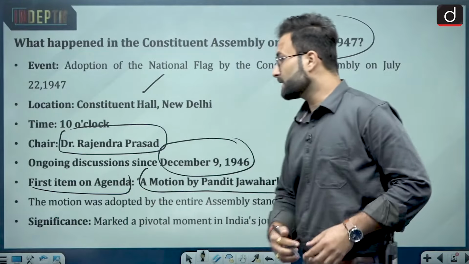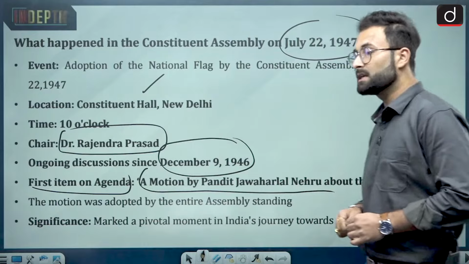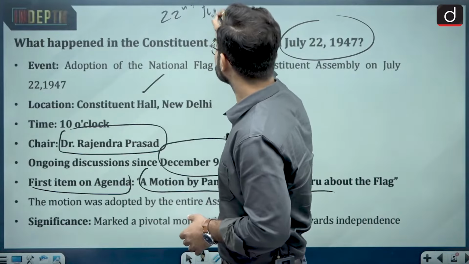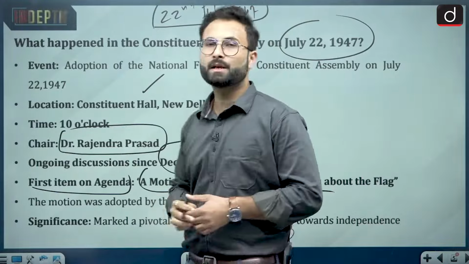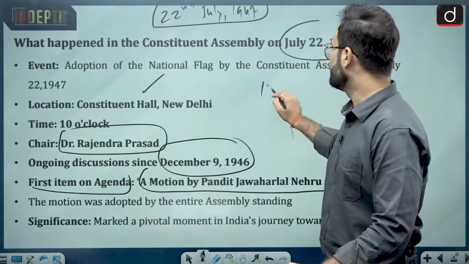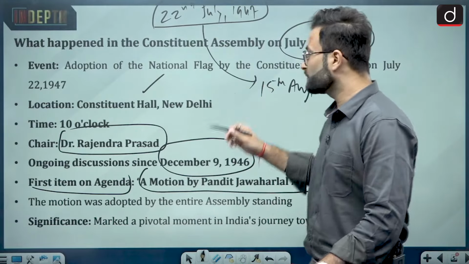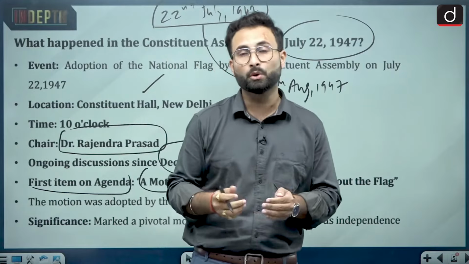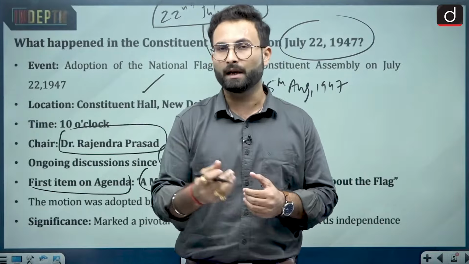Now coming to the last part, that is significance. This marked a pivotal moment in India's journey towards independence, because when we are talking about 22nd of July 1947, at that point of time already the announcement had been made that India will be independent. But we got our independence on 15th of August 1947, so from July to August this was a particular step taken in the direction of independence. As I told you, having a national flag of your own signifies that you are an independent country.